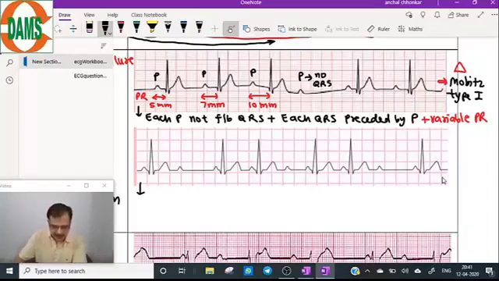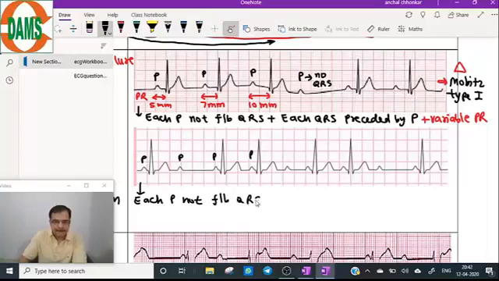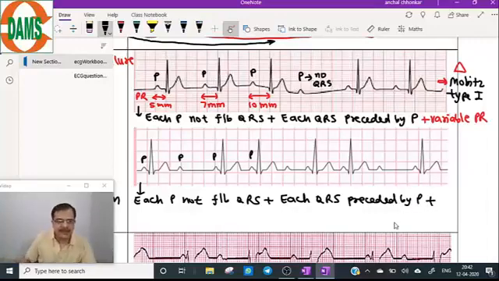Now in the second one, this is a P wave. In this example, the second P wave is not followed by QRS complex. So each P not followed by QRS, but each QRS preceded by the P wave.